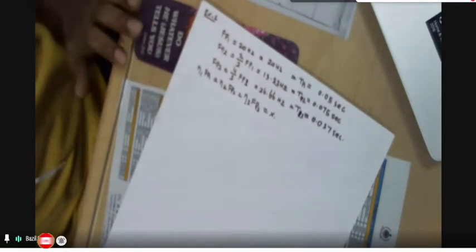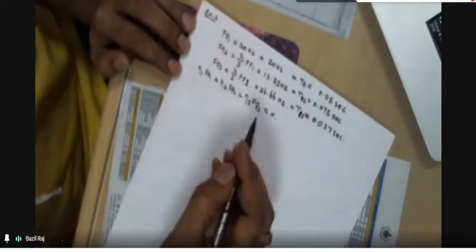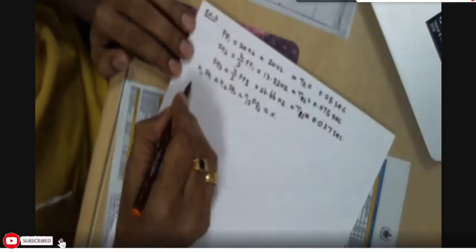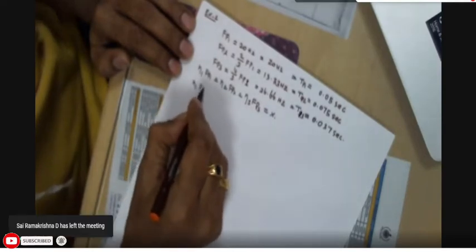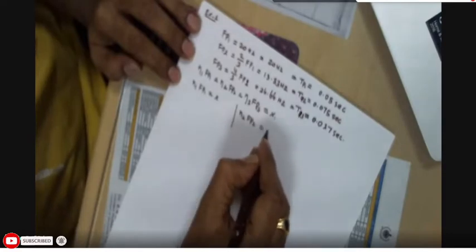If you know the x, you can find it easily. But if you do not know x, we have to apply a certain procedure. So eta 1 into fp1 is equal to x is valid. In the same way, eta 2 and fp2 is also x, because all these values are equal to x only. Therefore, individually also we can assign to x. Whenever we multiply here the value is 300, here also the value is 300. So x is nothing but 300 here.